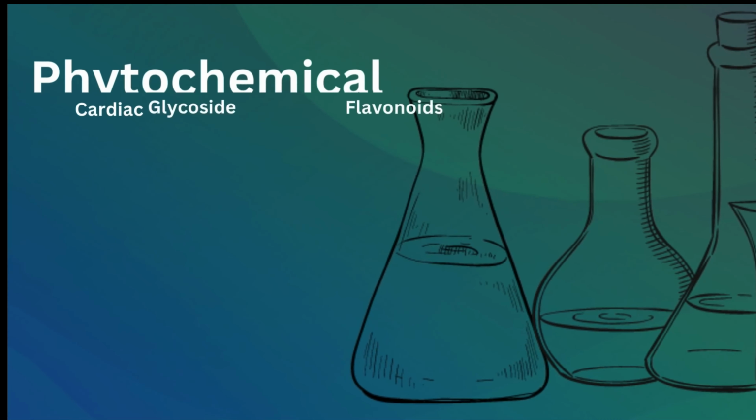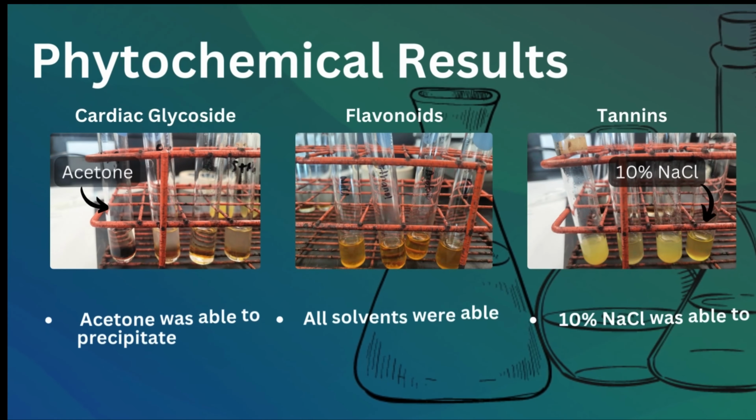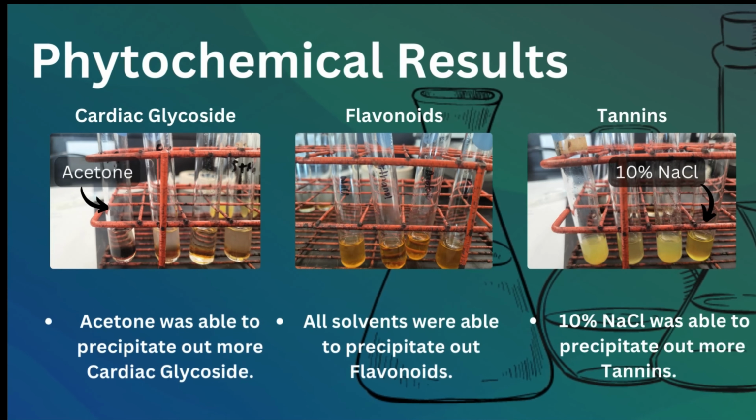We tested for their presence in different solvent mixtures to see what solvent is able to precipitate out more of these phytochemicals. We performed the test by addition of ferric chloride for flavonoids, glacial acetic acid and sulfuric acid for cardiac glycosides, and for saponins it required shaking each solvent until there is a permanent formation of foam.